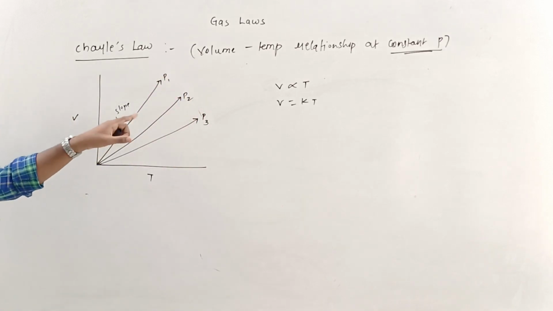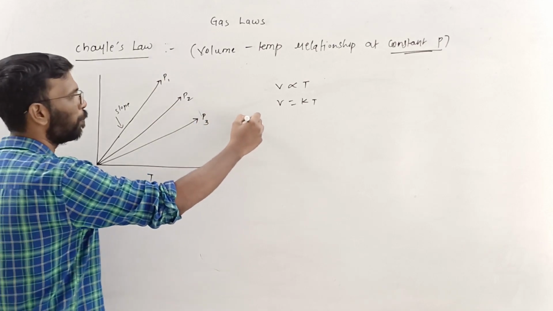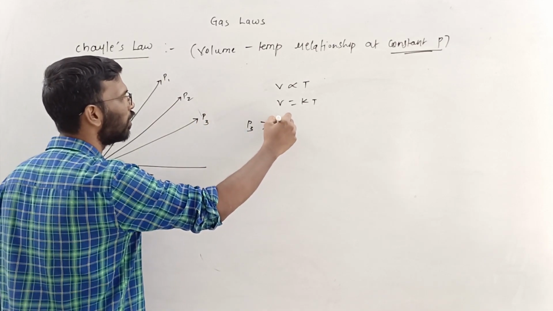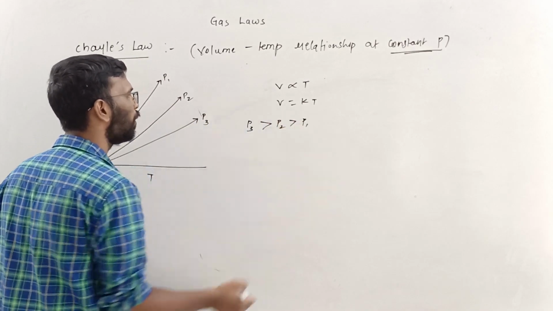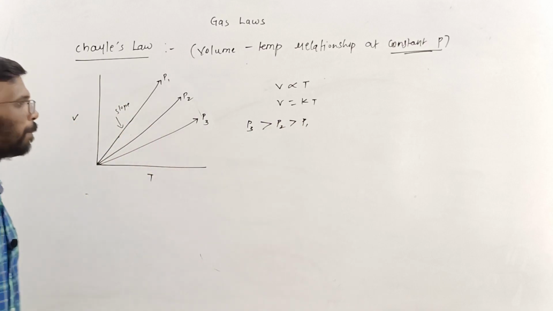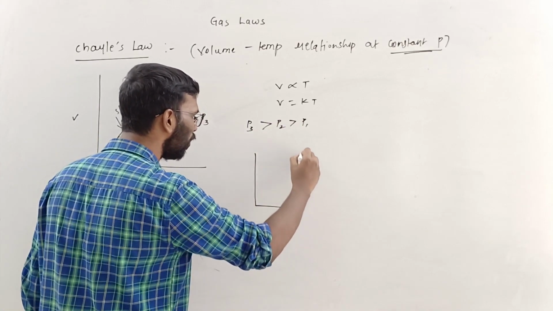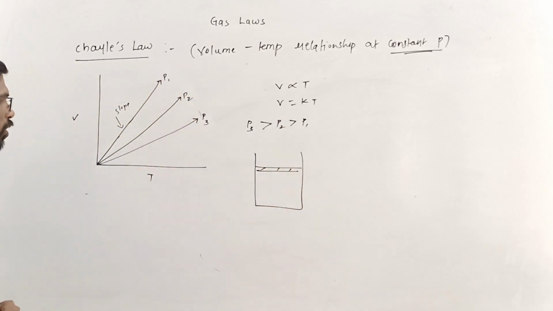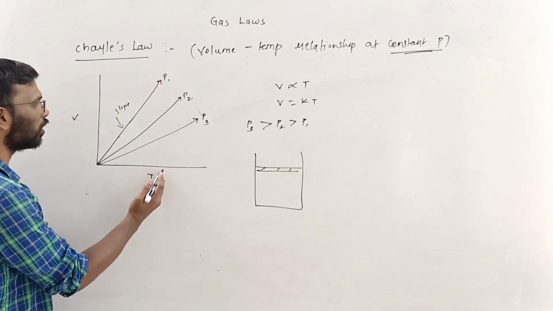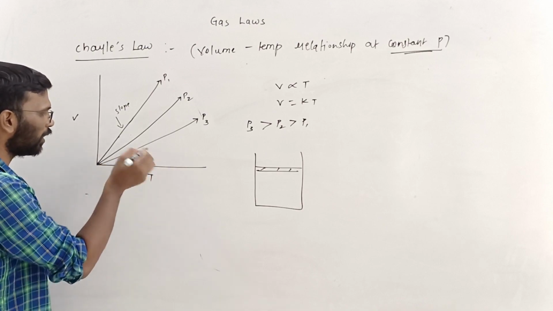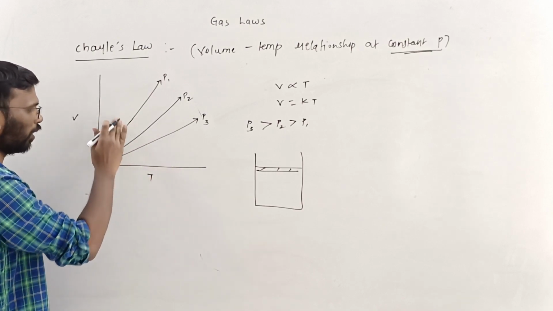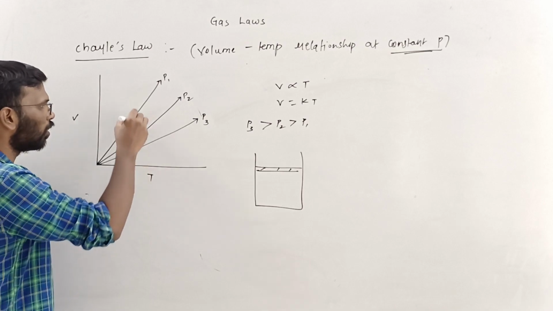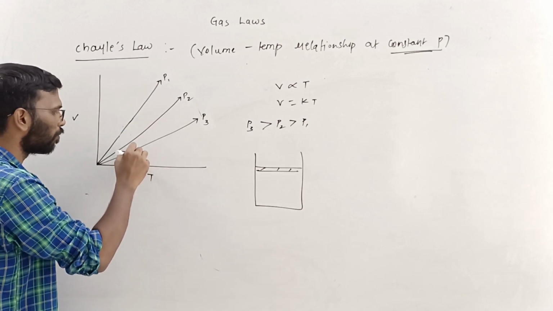Why will I say this? See, if pressure is high, understand it. P3 is higher than P2, and P1 is less over here. If the pressure is high, the expansion won't take place very easily. With increase in temperature, there is very little expansion. Let's draw this line.